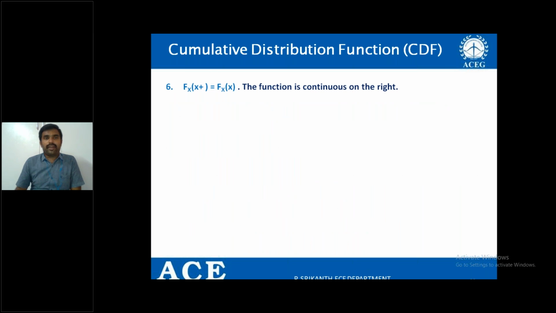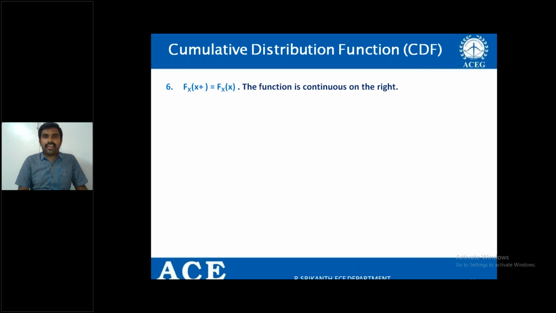And the sixth property is FX of x plus is always equal to FX of x. What do you mean by x plus? For example, I have the random variable capital X, and the elements of the random variable are, let me take, 1, 2, 3, 4, 5, 6. That example may be a rolling a die experiment, in which I am defining the random variable such that capital X equals 1, 2, 3, 4, 5, 6.